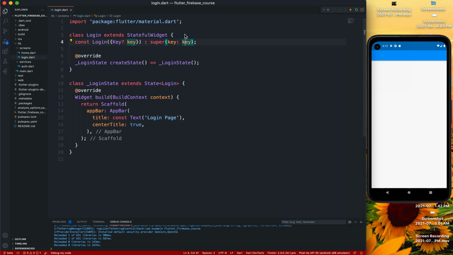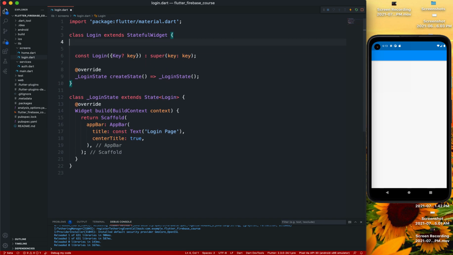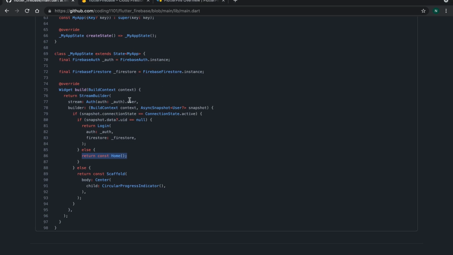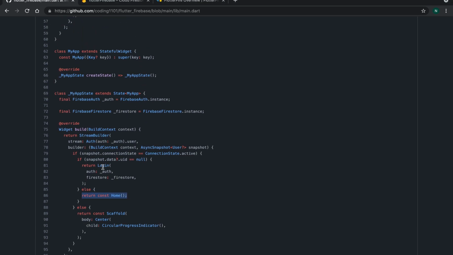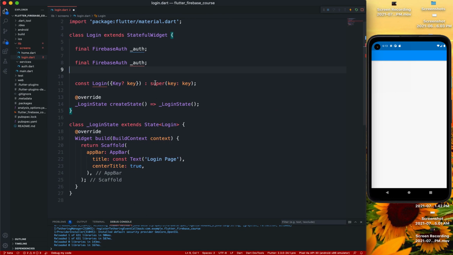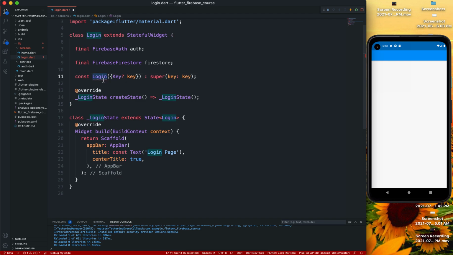Give it a center title too, basically, and then in our stateful widget we're going to be requiring some stuff which I'll show you. We'll be requiring an auth instance, and we'll also be requiring a firestore instance. So I'm going to remove that and that underscore because we are compatible, and then we come here and add final fields. We get an error in the center because we need to add required here.